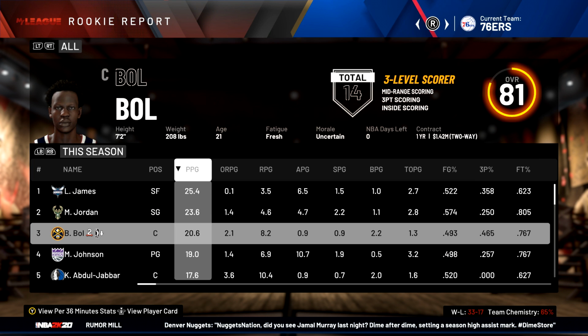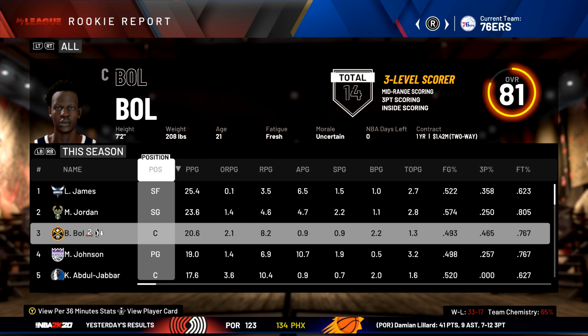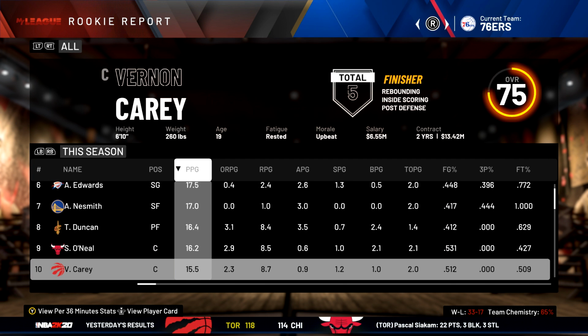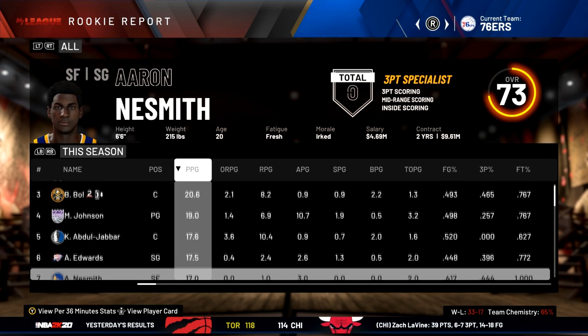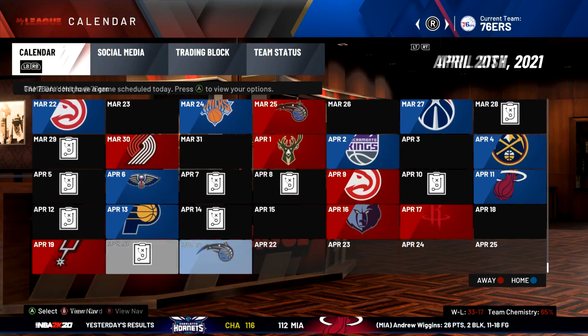And check out Bol Bol. Bol Bol's got 20 points per game. I guess he didn't play last season. If he's a rookie this season, which is kind of odd. But our greatest players, I mean, it's a good mix between them and some of the 2020 rookies. We're just going to simulate the rest of the season, though.